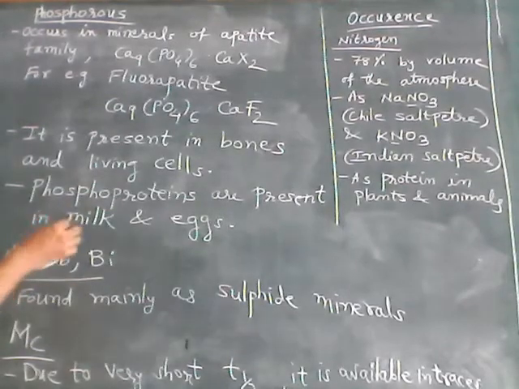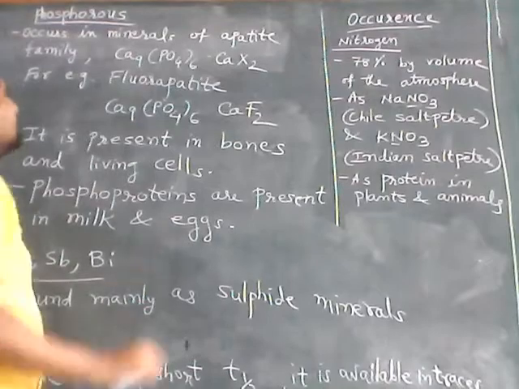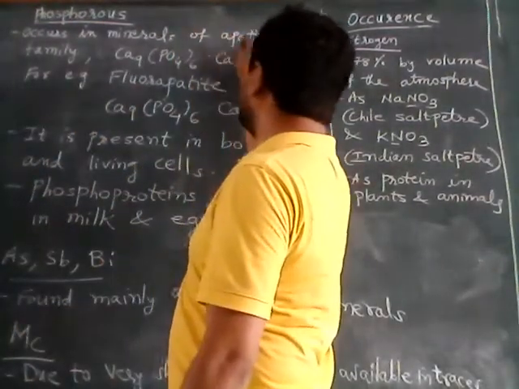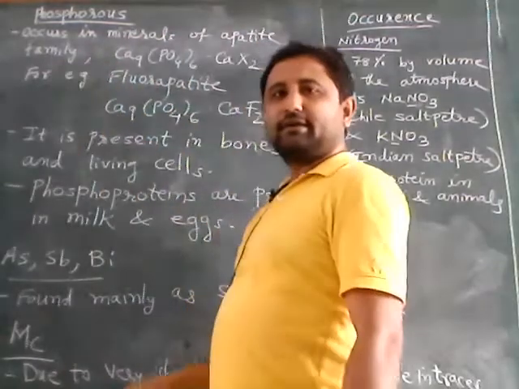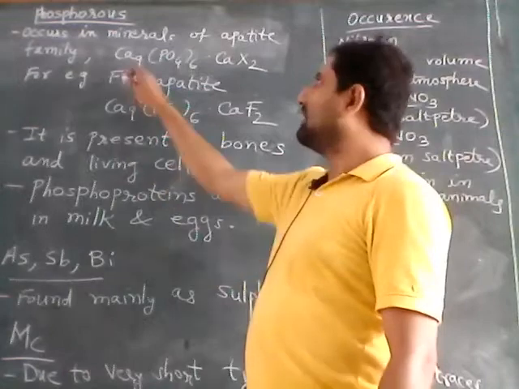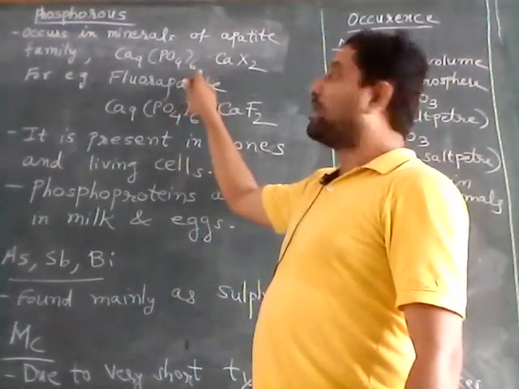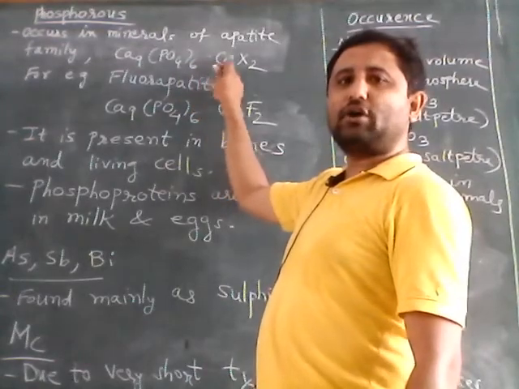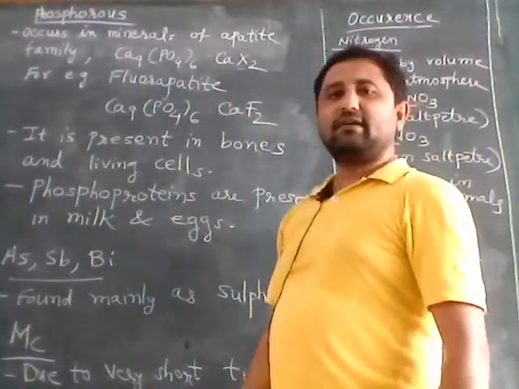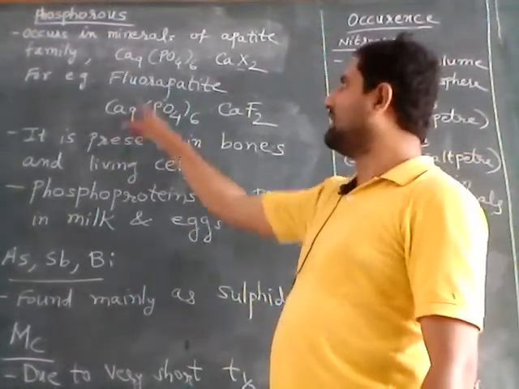Now next is occurrence of phosphorus. Phosphorus occurs in minerals of the apatite family. The general formula of minerals of the apatite family is Ca9(PO4)6.CaX2. If you put fluorine in place of X, it becomes fluorapatite.